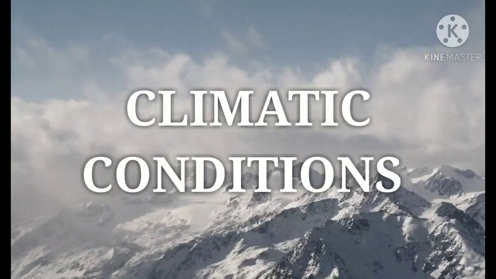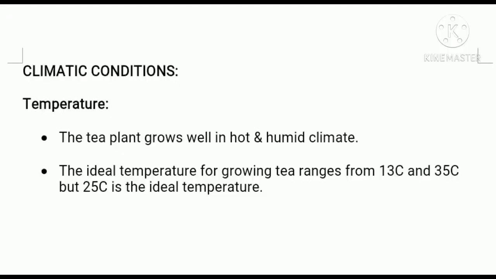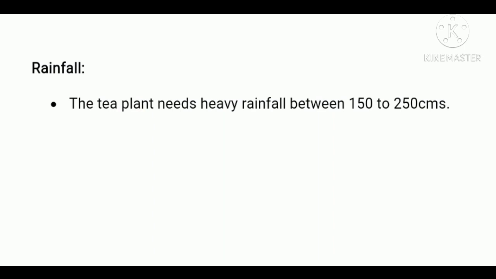Moving on, let us now talk about the climatic conditions. Firstly, temperature. The tea plant grows well in a hot and humid climate. The ideal temperature for growth of tea ranges from 13 degrees Celsius to 35 degrees Celsius, but 25 degrees Celsius is the ideal temperature. High humidity, heavy dew, and fog are helpful for the growth of young leaves. Frost damages the plant.